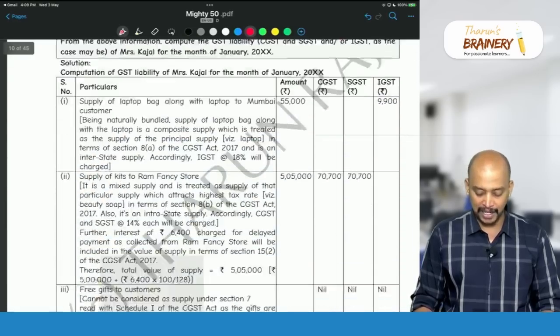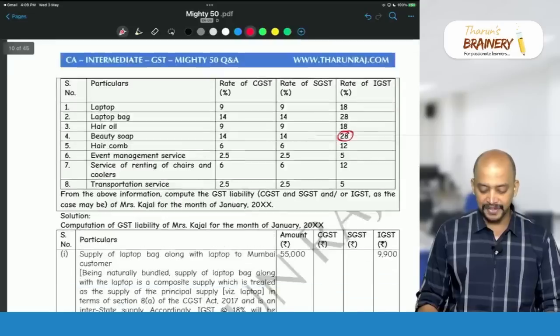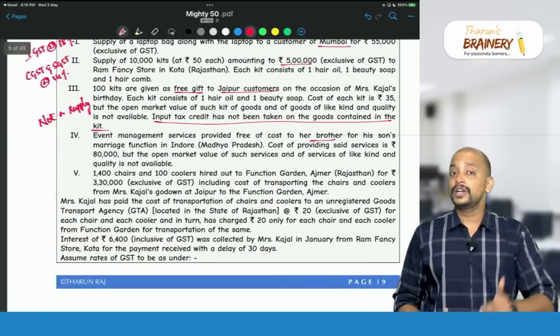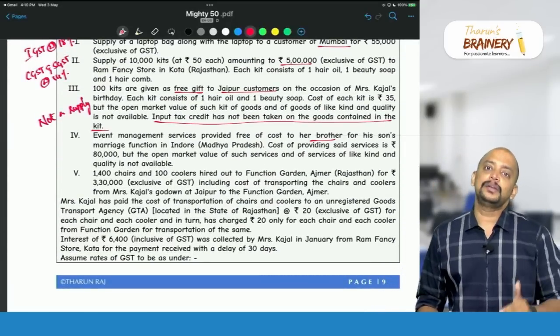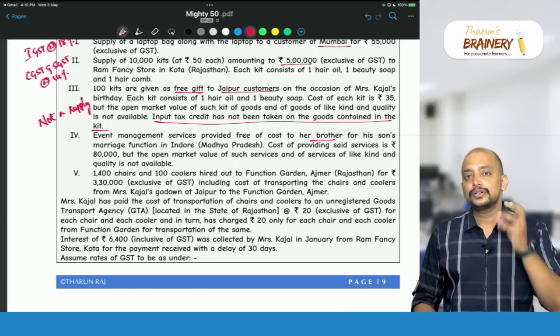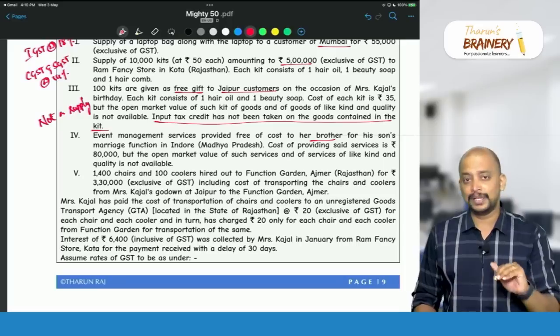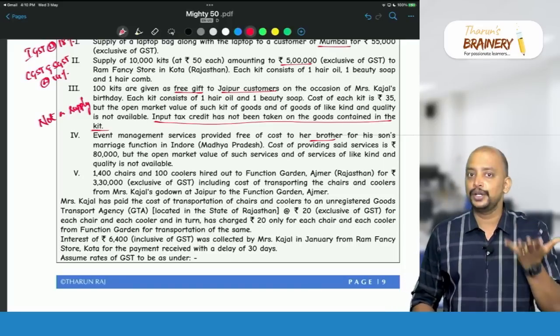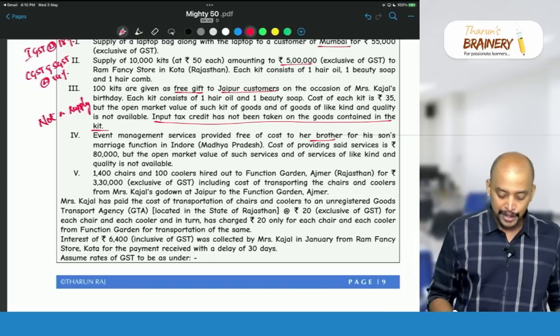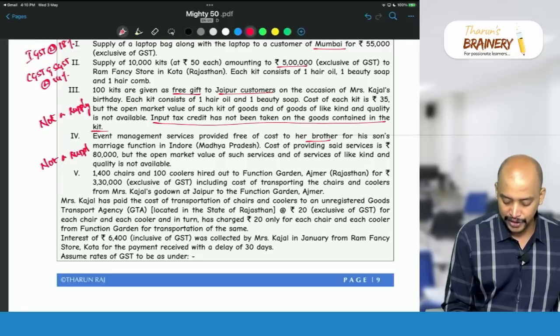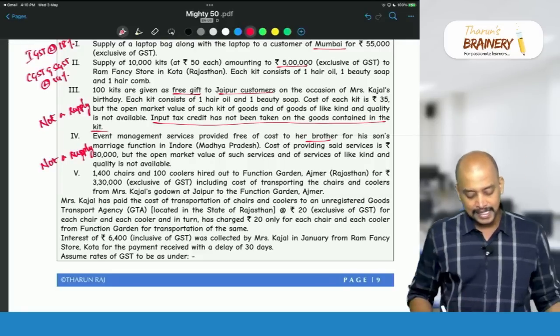Again here it is not a supply, because we don't have the information whether that brother is dependent or not dependent. That's the reason why we will treat it as not a supply, because only when the brother is dependent will they be treated as related. That's an exception. Generally a brother is not related, a dependent brother will be related. Is it given in the question that they are dependent? No. So which means they are not dependent. So consequently again, 71A will not come, 71C related party transaction also will not come. So therefore it is not a supply.